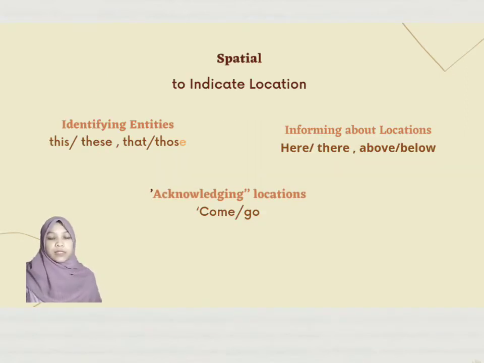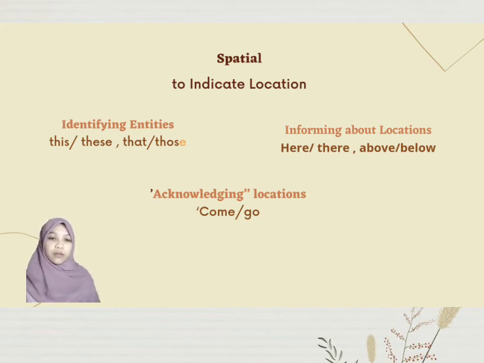The next is spatial deixis. Spatial deixis indicates location. There are 3 types: identifying entities, informing about location, and acknowledging location. For identifying entities, we can use this or these, and that or those. The second is informing about location. We usually hear words like here or there, above or below. And for acknowledging location, we can use come and go.